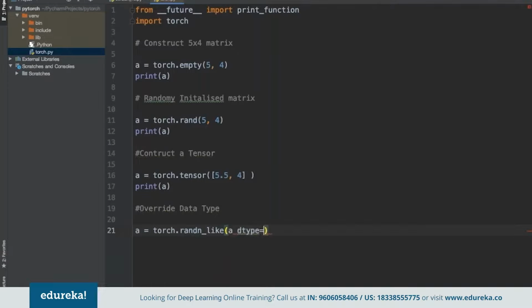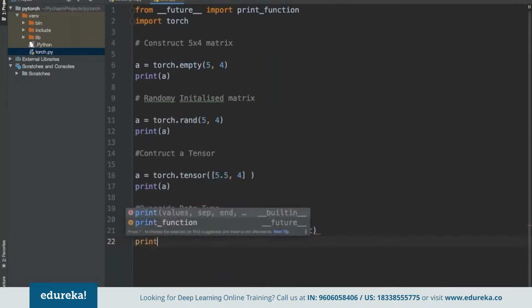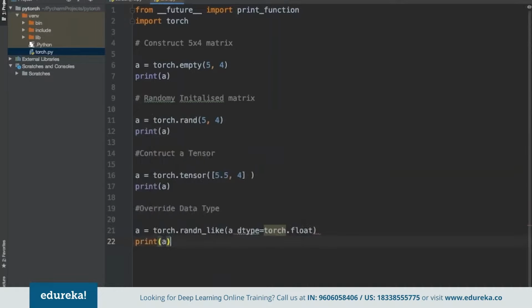We can specify that. Suppose we are looking to change it to a float value here, right? We can specify that again, then we can simply start printing A as well. Depending upon our requirement, we can change accordingly. In the same way, if you want to change it to float, or if you want to change it to double, we can do that accordingly.